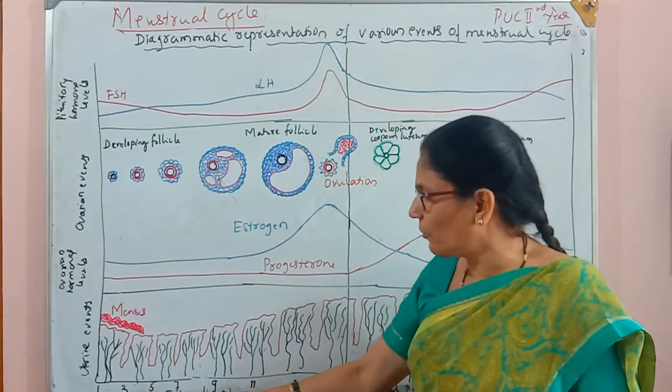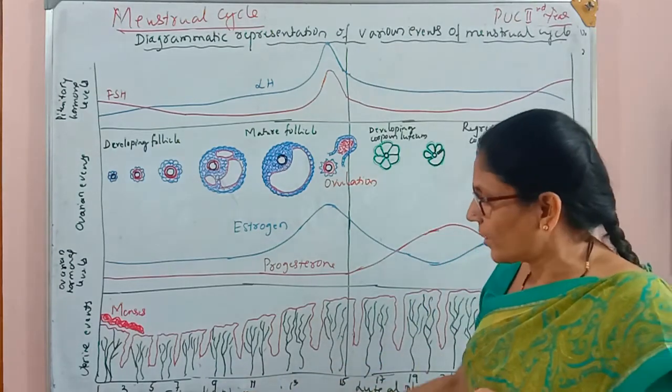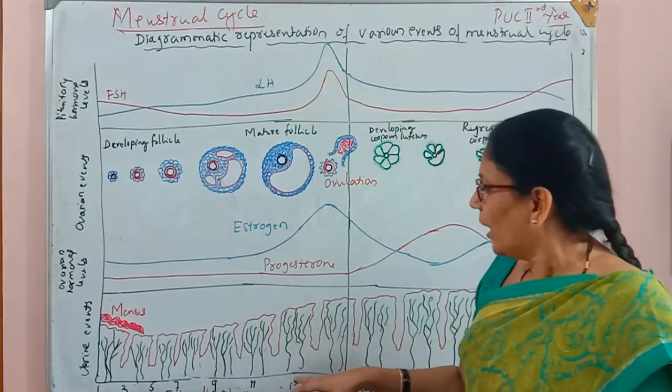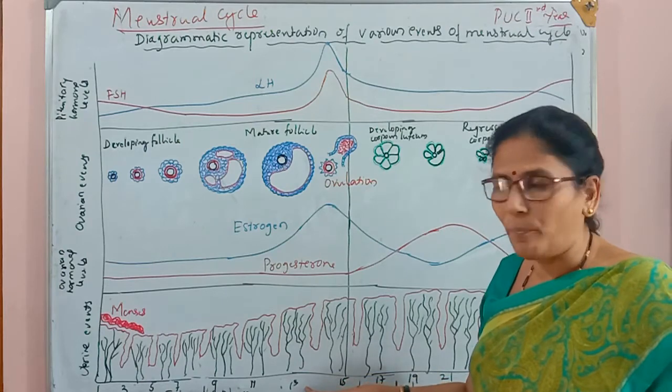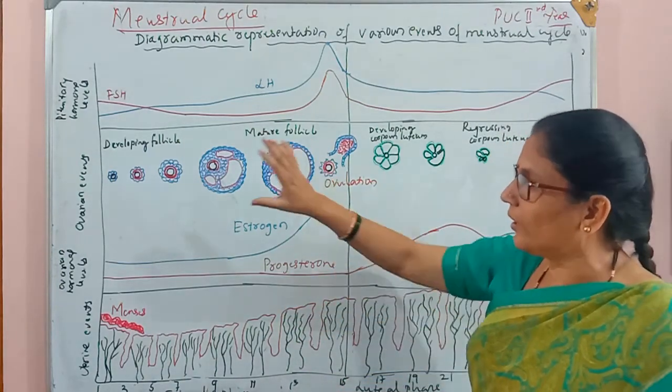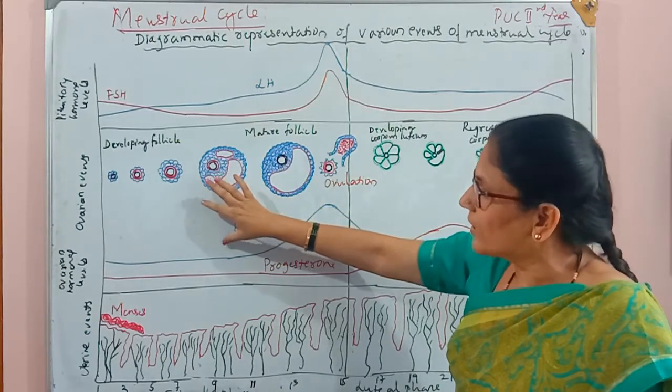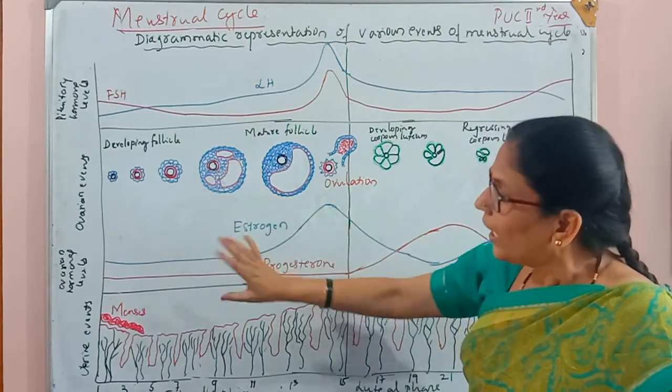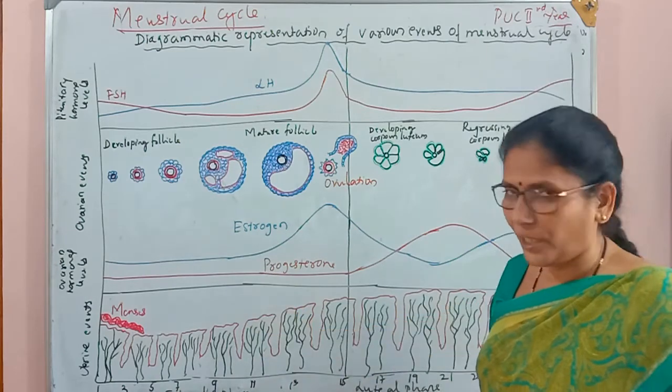The next phase we call the follicular or proliferative phase, which starts from the 6th day and continues to the 13th day of the menstrual cycle. Here also we can notice the events, one set inside the ovary and others inside the uterus.